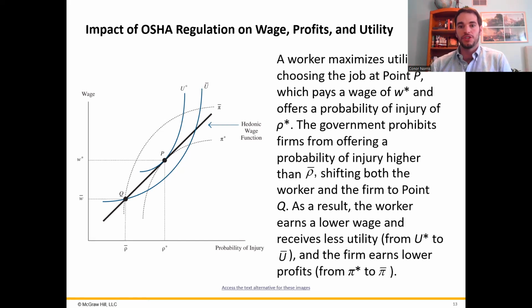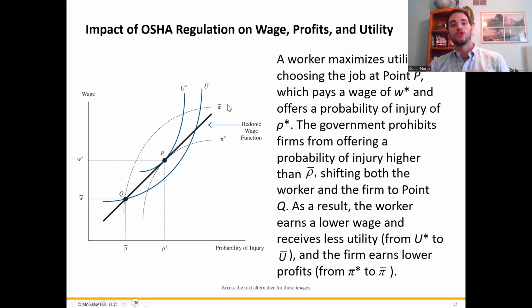So what happens if OSHA sets a safety standard that is safer than the previous acceptable level? Let's say they set it at this point rho bar, where you cannot go beyond this to the right to any higher probability of injury on the job. This will end up shifting the firm out to a higher isoprofit curve. Initially we're on this isoprofit curve at pi star, but to get to this point here, they end up being at this higher one at pi bar.